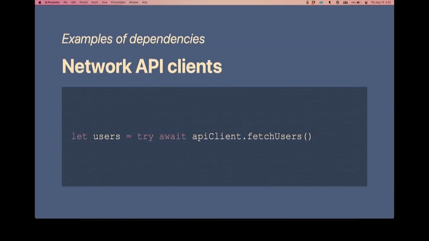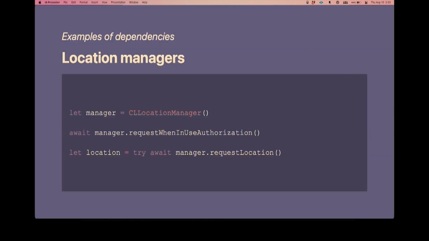But then also, even touching some of Apple's code is a dependency. You don't bring this in via SPM or anything like that, but if you are using Core Location, the act of reaching out to this location manager, requesting access or authorization to get location, and then getting that location, you're interacting with the GPS antenna on the device, you're interacting with satellites orbiting the Earth. This is a massive external system that you do not control, and so this is a dependency.